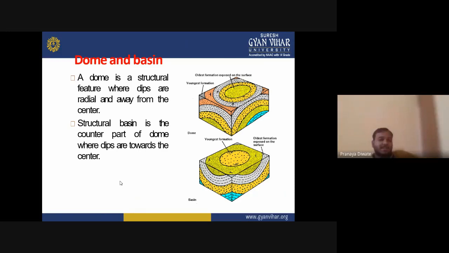A structural basin is the counterpart of a dome, where dips are toward the center.